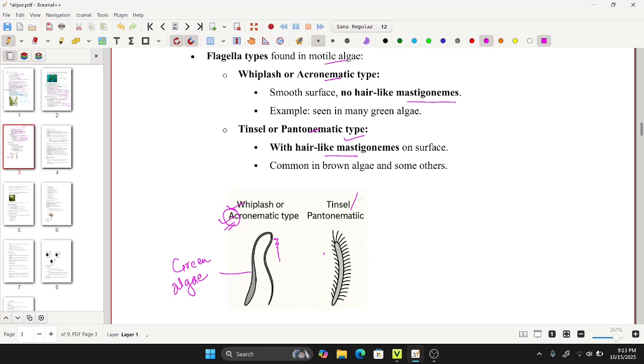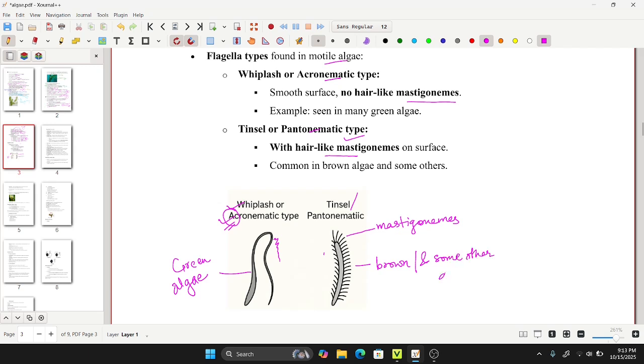And in the next one, that is tinsel type, there is presence of hair like mastigonemes, and this is commonly found in the brown and some other algae.